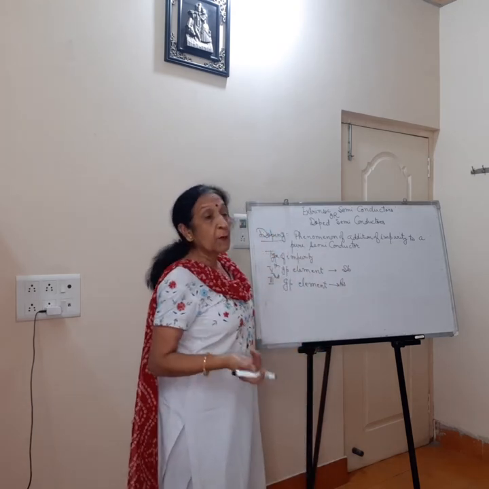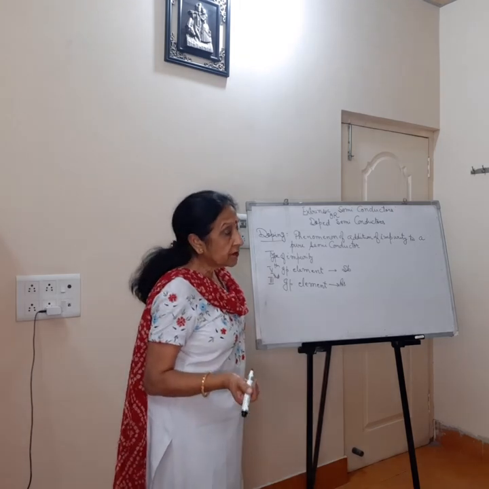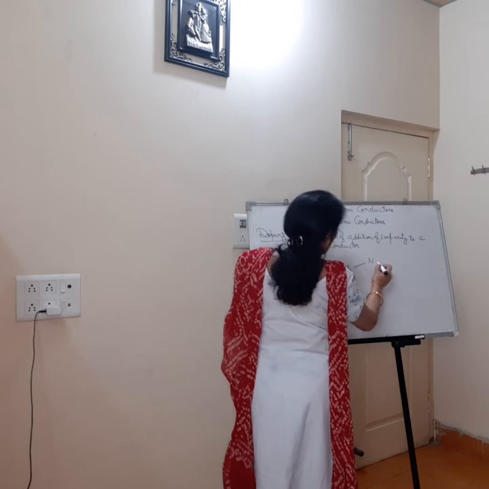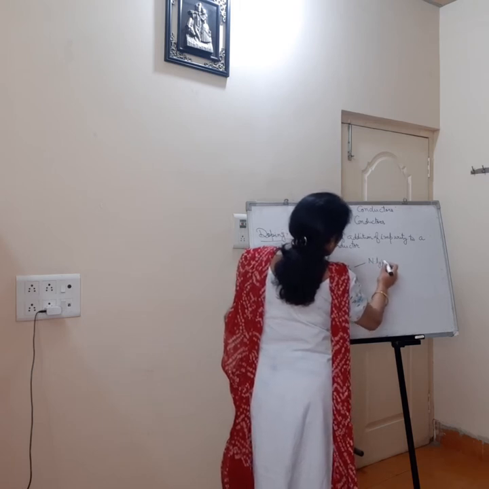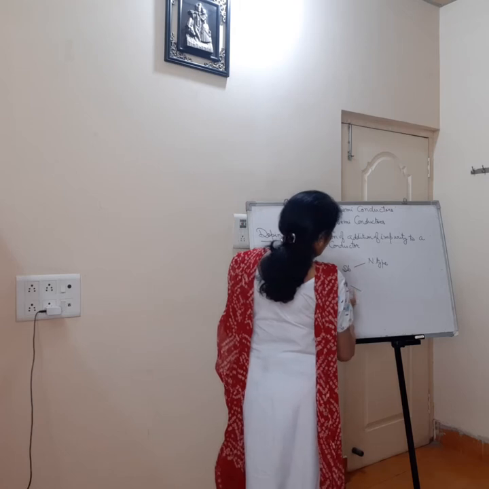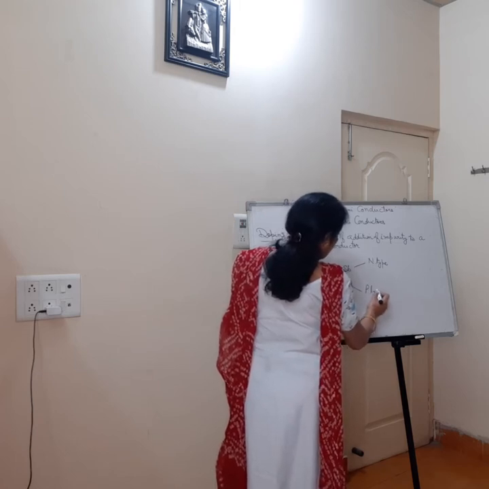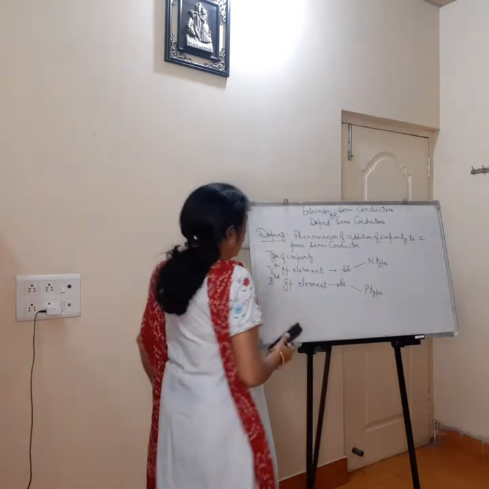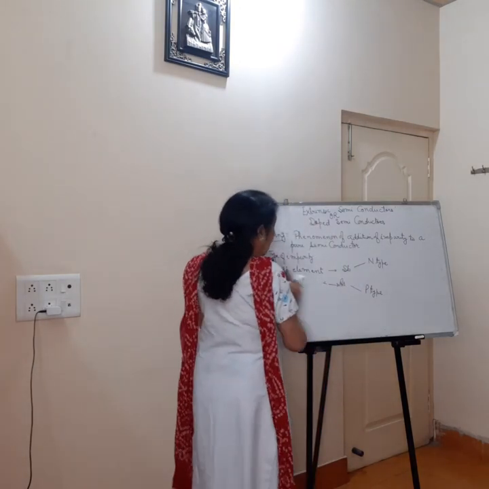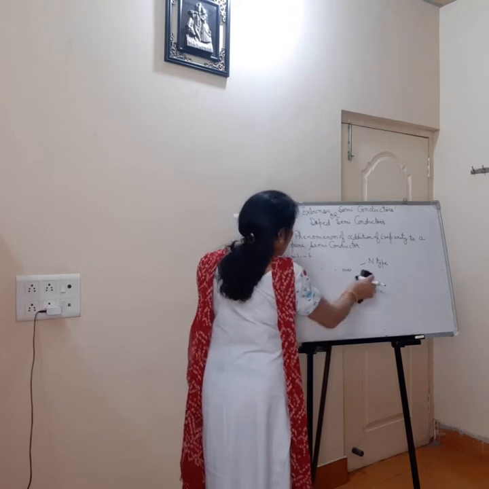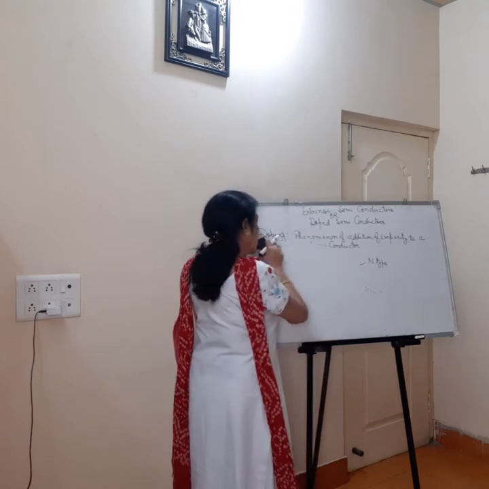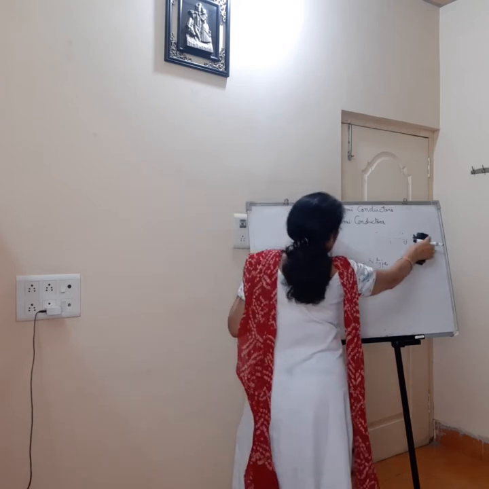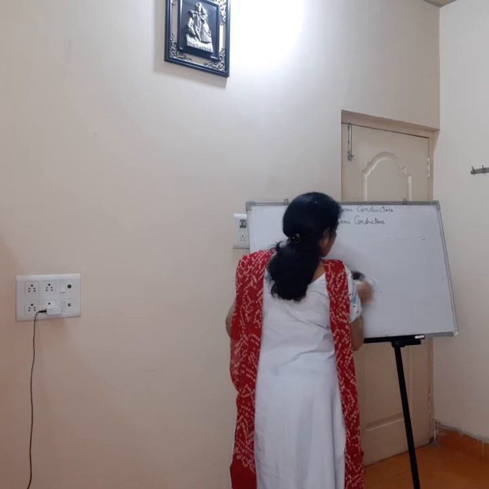Due to the two types of impurity, the semiconductors produced will be of two types. When we add a fifth group element, it is N type. And when we add a third group element, it is P type semiconductor. Now we will discuss in detail these N type and P type semiconductors. First we see the meaning of N type semiconductor.